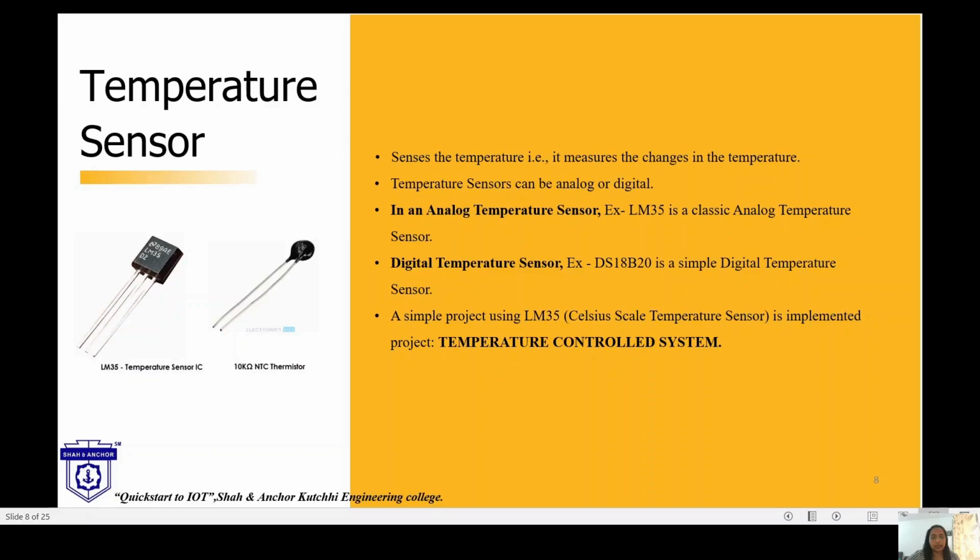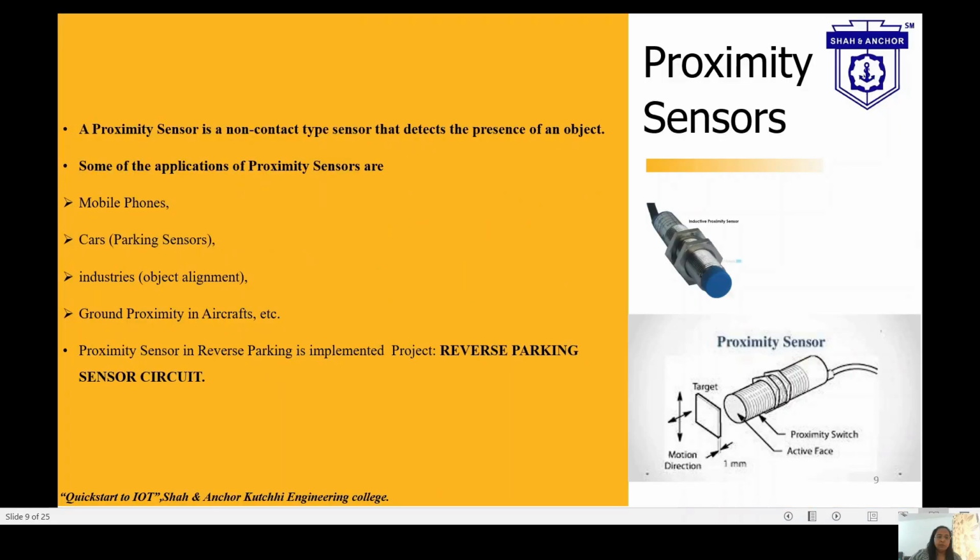Then in industries where object alignment is required, this sensor is used. Then ground proximity in aircraft, where these sensors are used to locate the land. These types of proximity sensors can be used in a reverse parking sensor circuit. The project can be implemented like this.